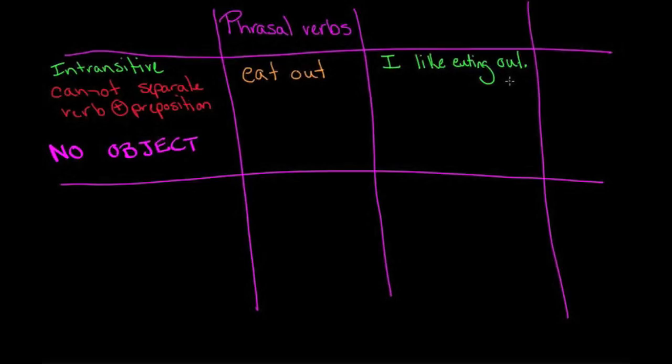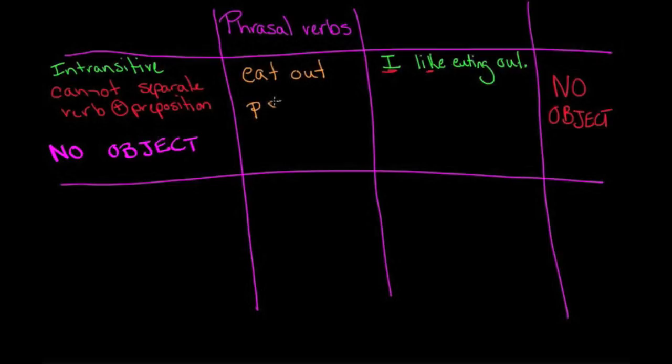There's my first example. Notice there's no object here. There's the subject, which is I. There's the verb, like, and then eating out is our phrasal verb.